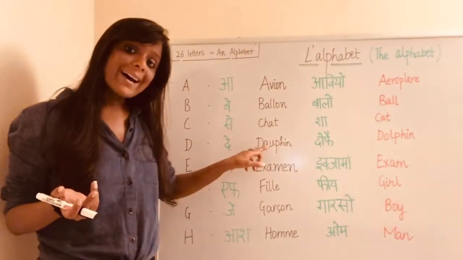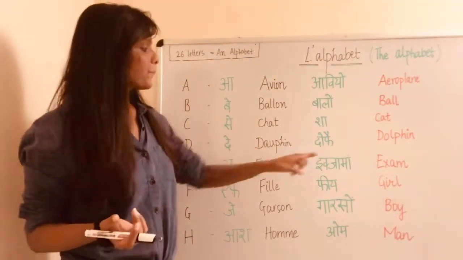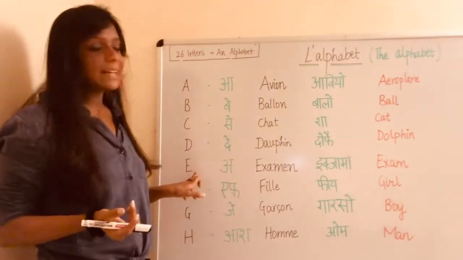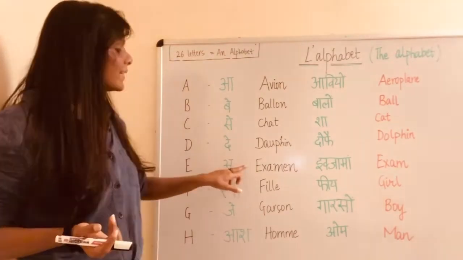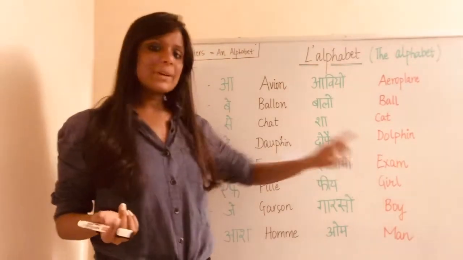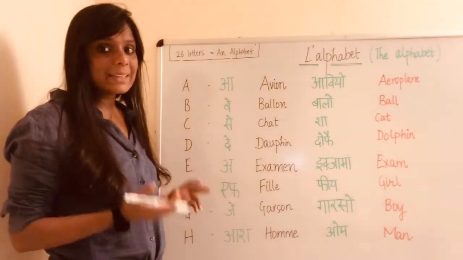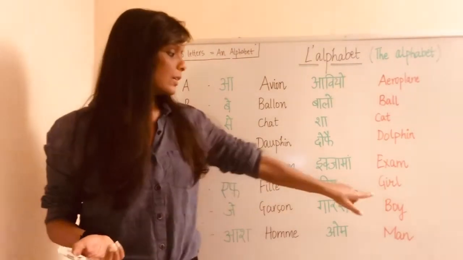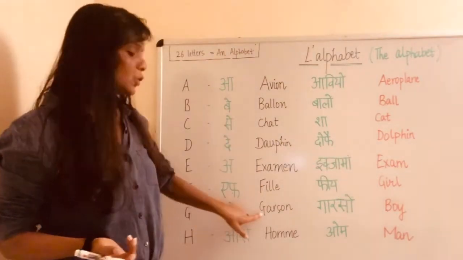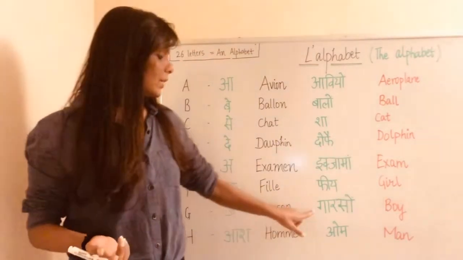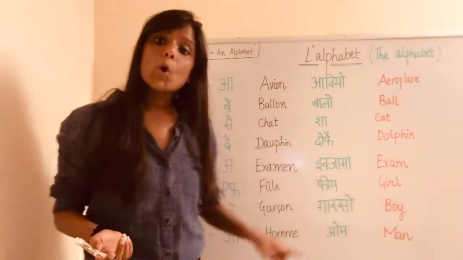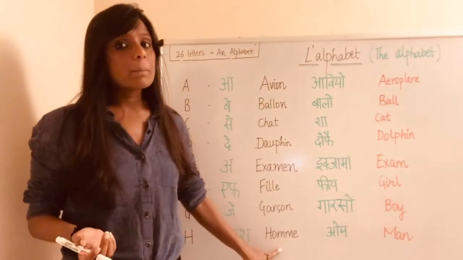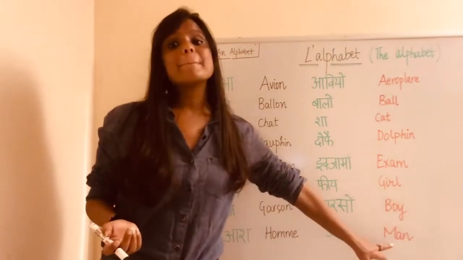D, dauphin, which means dolphin. Then we have with the letter E, exam. F, same in English. The word is fille, girl. G, garçon means boy. And Ash, the word is homme, which means man.